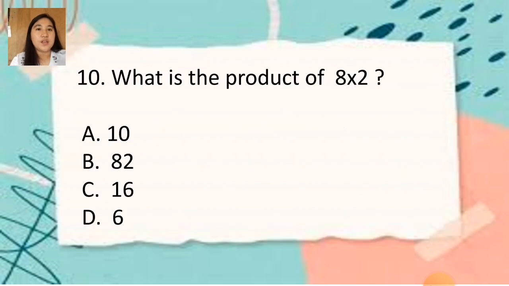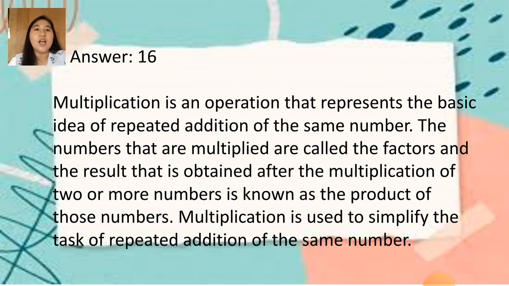So, there are 4 fundamental operations. As we all know, there are 4 fundamental operations: first is addition, subtraction, multiplication, and lastly the division. So in this sentence, this operation is called multiplication. As I said lately, multiplication is an operation that represents the basic idea of repeated addition of the same number.